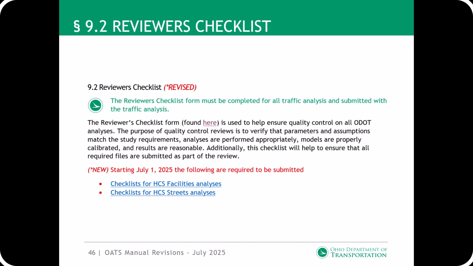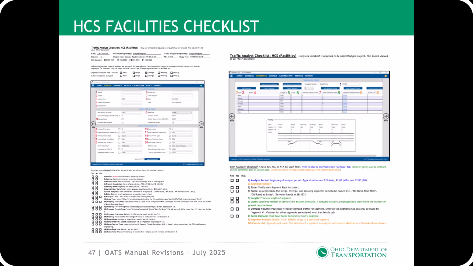Section 9.2, Reviewer's Checklist. ODOT requires checklists to be submitted when HCS facilities or HCS streets analyses are prepared starting July 1, 2025. When preparing analyses with HCS facilities, a 7-page checklist is required to be submitted. The first 2 pages show a screenshot of the General and Segments tab with information for the various required inputs. The first page has checkboxes for what segment types are analyzed. If a segment type is not analyzed, then the information on that page can be left blank. Pages 1 and 2 are always required to be filled out.